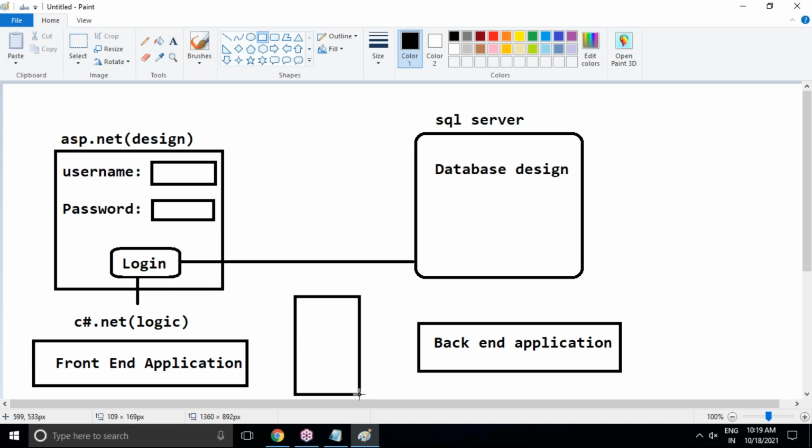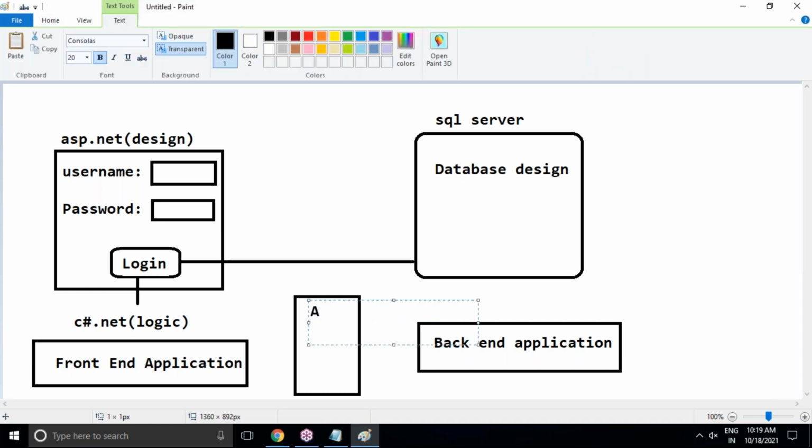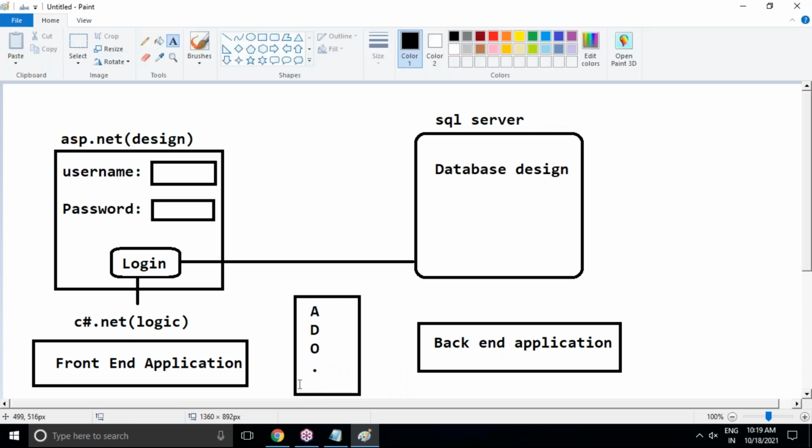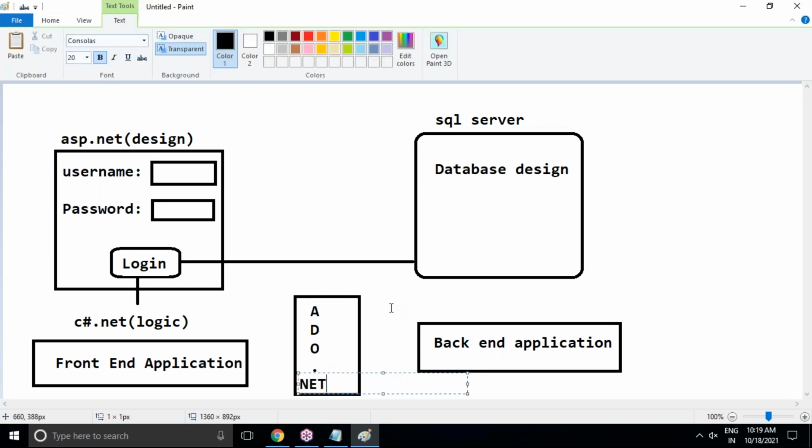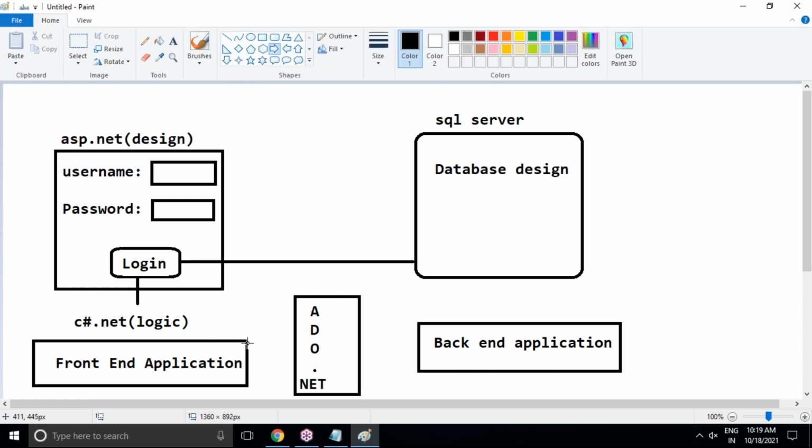So with the help of ADO.NET it is possible. That's why ADO.NET acts as a mediator, a middleware. We can say ActiveX Data Object, ADO.NET. What is this? ADO.NET, ActiveX Data Object. It is a native driver software. So the request goes first to the native driver, ADO.NET, and this ADO.NET will send the request to the backend. And similarly, the backend application will give the response to ADO.NET, and ADO.NET will give the response to the front-end application. So this is the complete scenario overview of our .NET package.